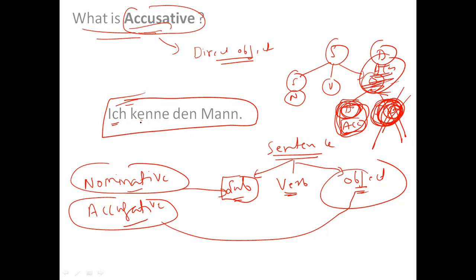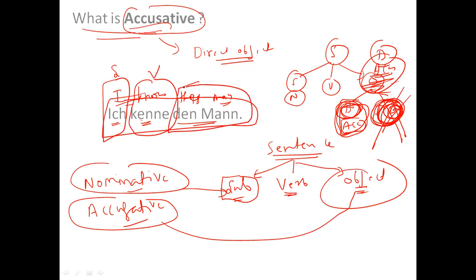For example, here I have taken one example: "Ich kenne den Mann." It means I know the man, or I know this man. What is the verb here? The verb is know. What is the subject? I is the subject. And what is the object? The man. So the nominative is ich, the verb is kenne, and the accusative object is den Mann. Den Mann is an accusative object.